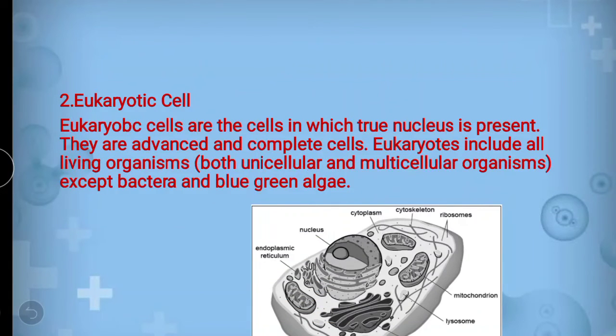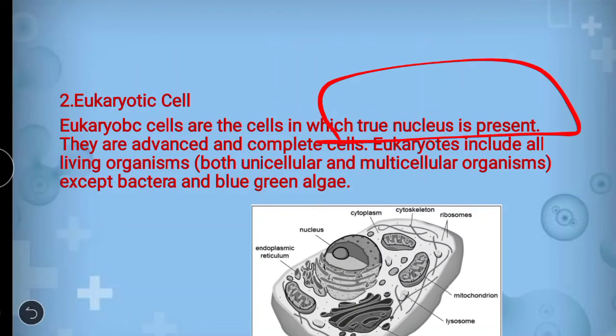And second is eukaryotic. It means that a true nucleus is present, and this is present in living organisms, both unicellular and multicellular. If an organism is primitive, meaning not of an advanced level, with not much evolution, then it might have a prokaryotic type cell.